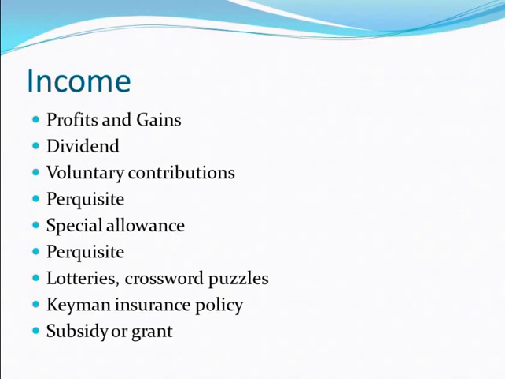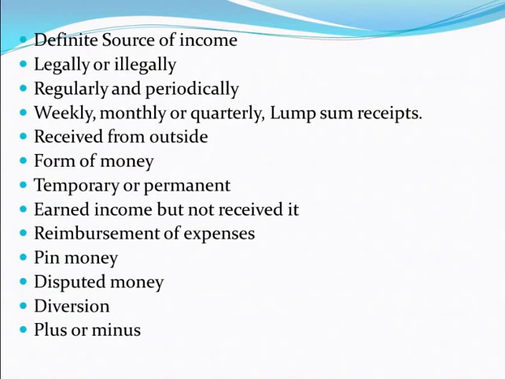profits and gains, dividend, voluntary contribution, perquisites, special allowances, lotteries, crossword puzzles, keyman insurance policy, subsidy grant. Then a definite source of income, either legally or illegally earned, regularly or periodically, weekly, monthly, quarterly and lump sum receipts, and receipts received from outside the country, any form of money, temporary or permanent money, earned income but not received yet, reimbursement of expenses, pin money, disputed money, diversion, any amount with plus or minus amount, is considered as a source of income.